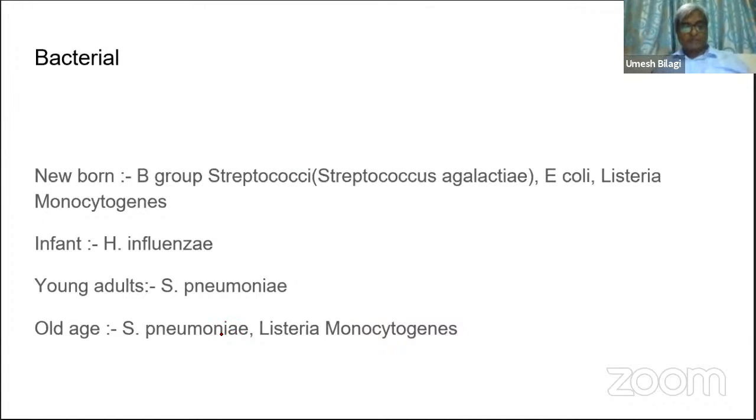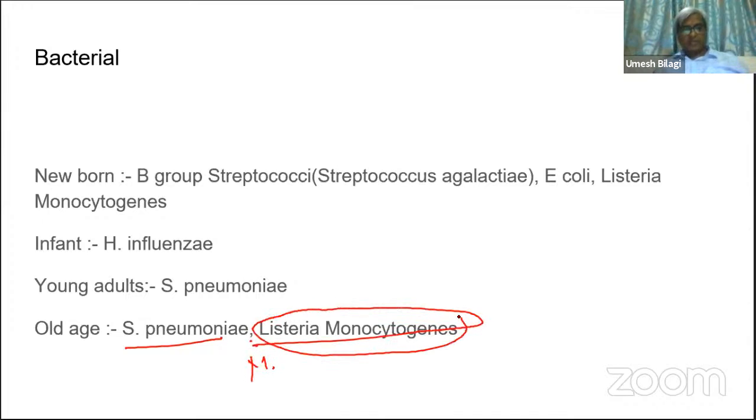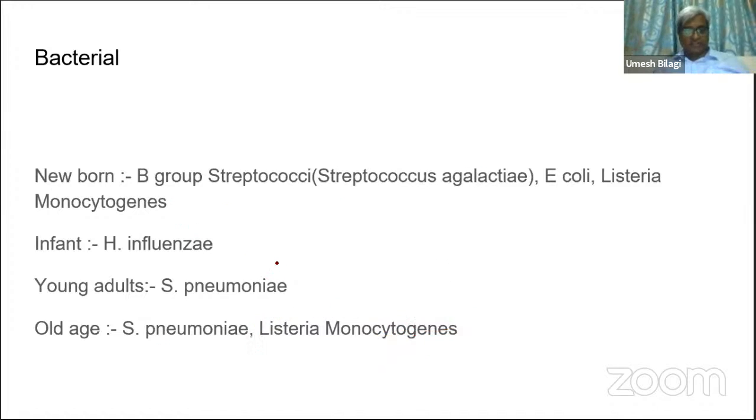In old age, Streptococcus pneumoniae, and of course Neisseria, and of course Listeria monocytogenes. This is more common in both extremes of age. Always remember this: Listeria is common in the extremes of age. So this is a little bit about the bacterial causes of meningitis.